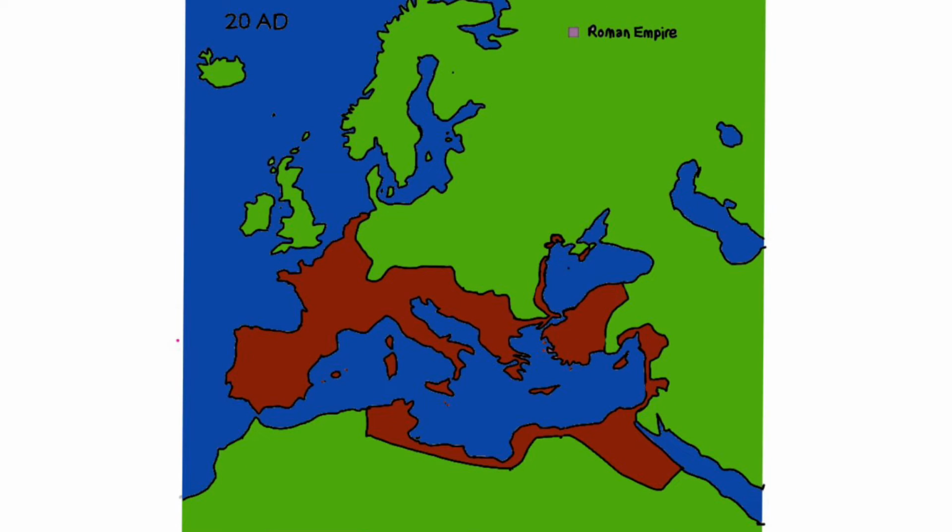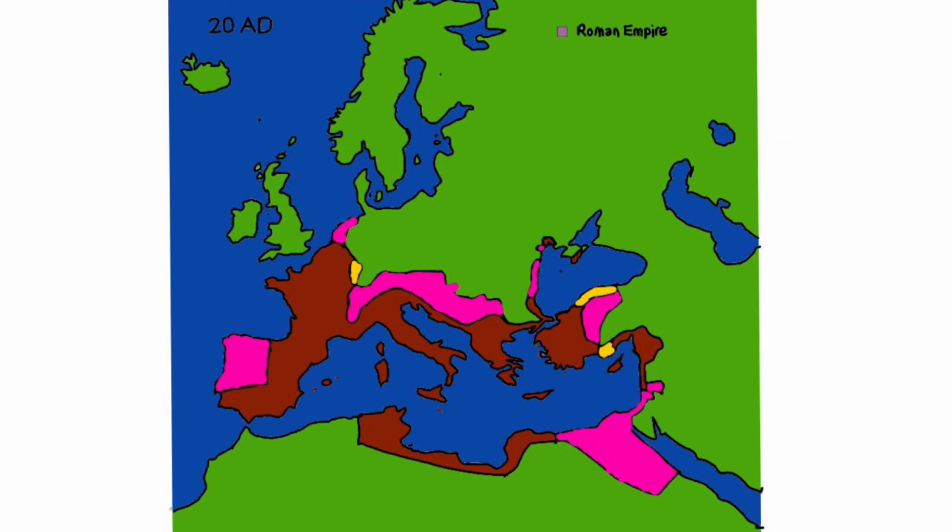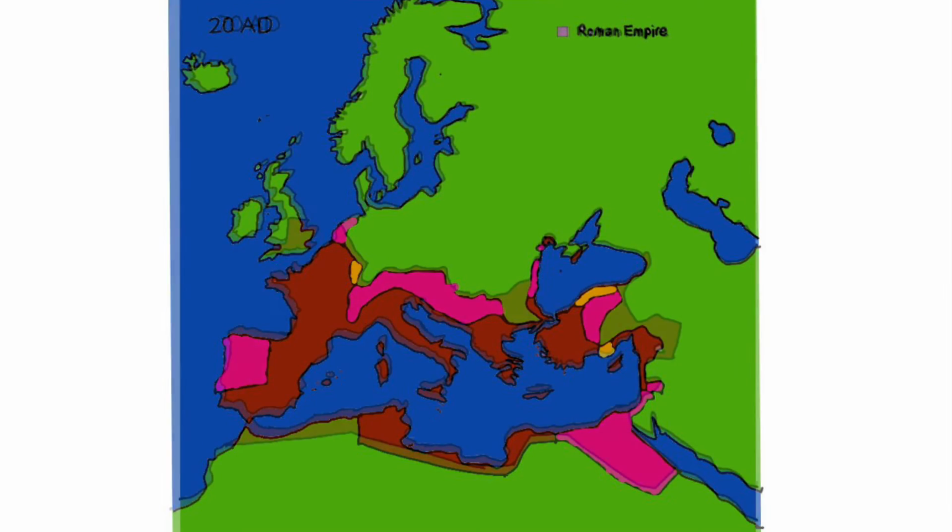60 years later, the Roman Empire continued to expand. The Romans took all the Iberian Peninsula, much more land in Central Europe, a little bit more land in modern-day Belgium and the Netherlands, and some land in Egypt. Also, they regained their lost territory on the Black Sea, and took some land in Turkey and some more in Israel. However, they did lose some minor land in Gaul and Turkey.